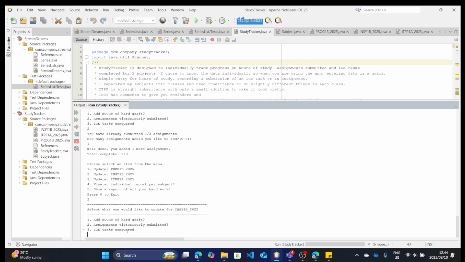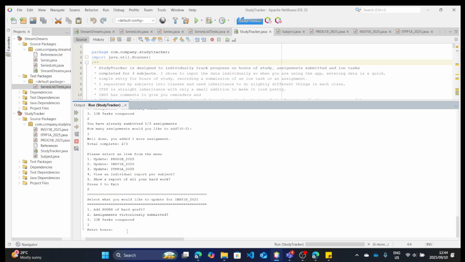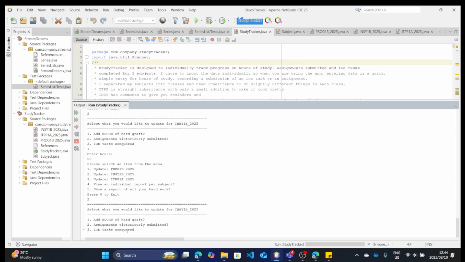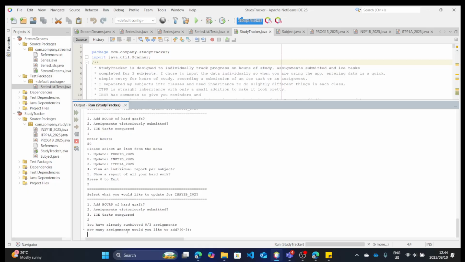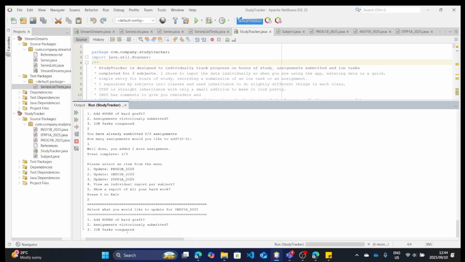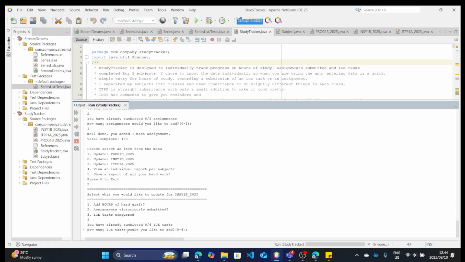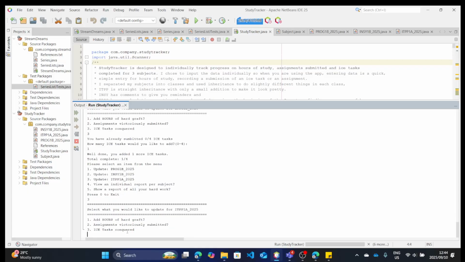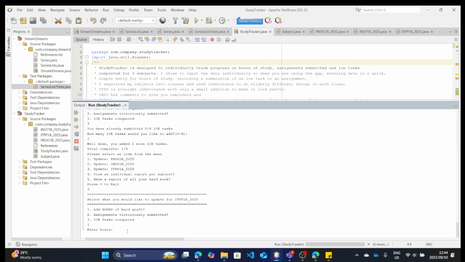So for number 2, for information systems, we will add hours. Let's do 50 hours, and we will update number 2 for assignments. Put one assignment in, and we will go back and put one Ass task in. Now we're going to update the last subject that I'm doing.